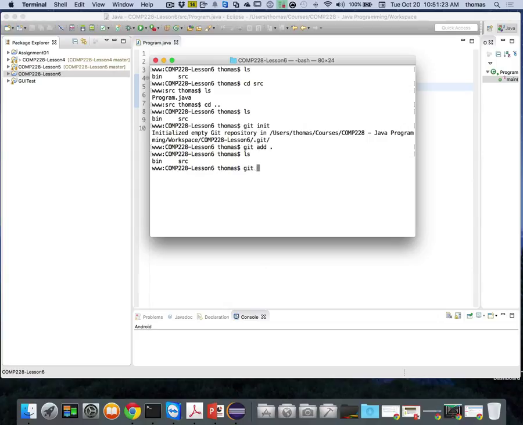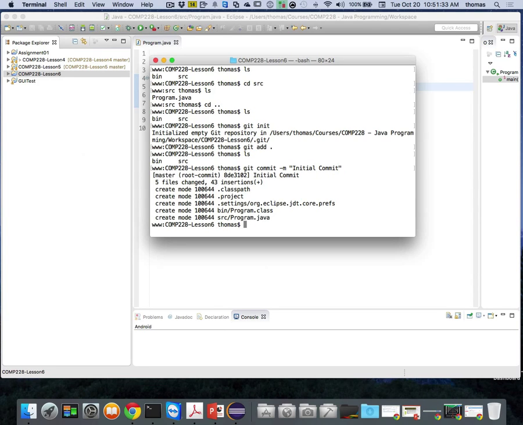Next, git commit, my first commit, right? Minus m means message, and it's going to be initial commit. Now, if you don't have Git installed properly on your system, it'll give you an error. It'll say it doesn't understand this command, and you have to fix that. You can use Git Bash, which is part of the package you get from downloading the desktop tool.